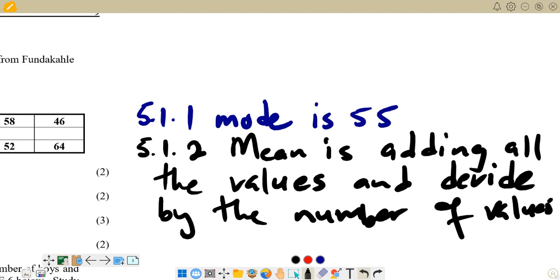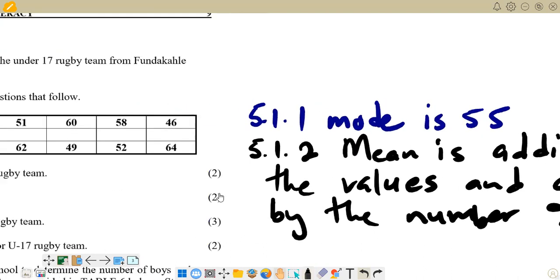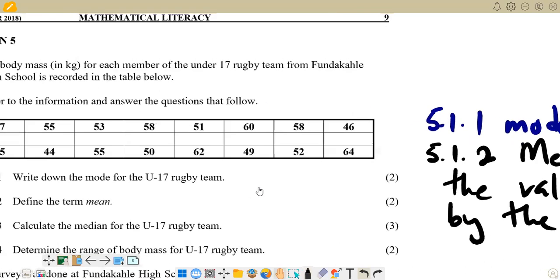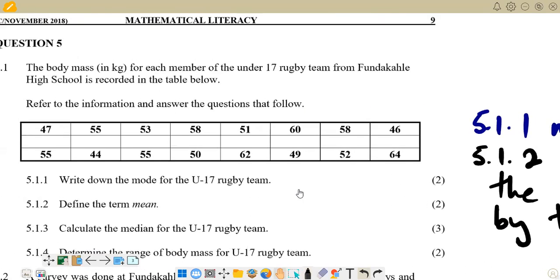According to the table, if we are to calculate the mean, it means we add all the values: 47 plus 55 plus 53, and so on, adding all of them up. The total that we get, we divide by 16 because we have 16 values in the table. So 16 becomes the denominator, and the total of the values becomes the numerator.